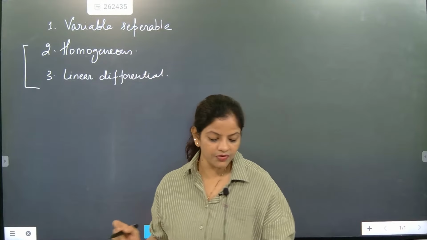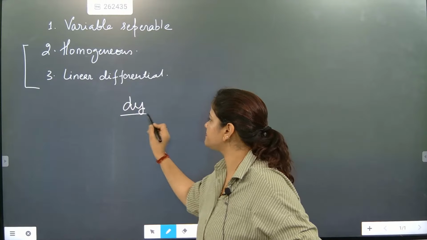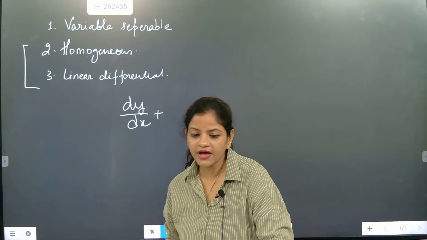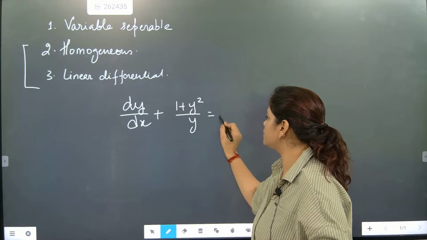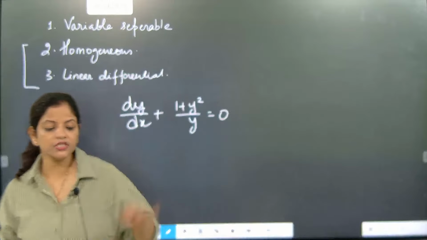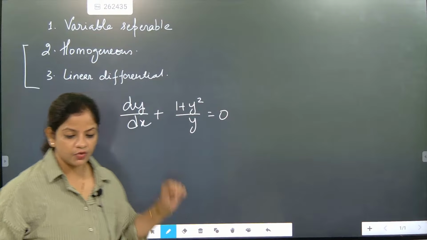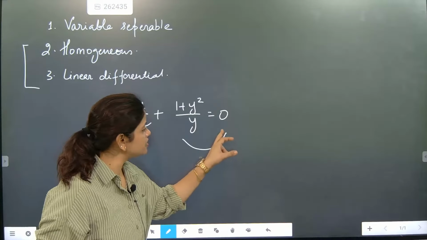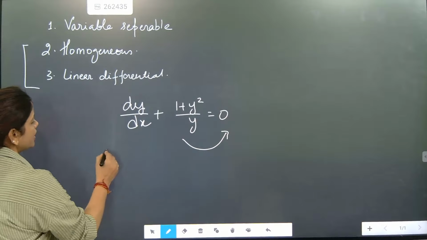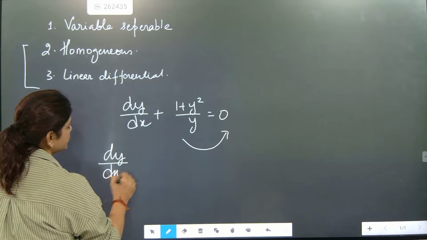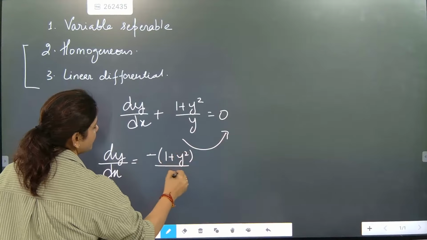Now listen, how are we going to go for it. The first question is dy/dx + (1 + y²)/y = 0. This question is totally dedicated to the variable separable method. We will shift this term to this side, and once you shift it, you will get dy/dx = -(1 + y²)/y.